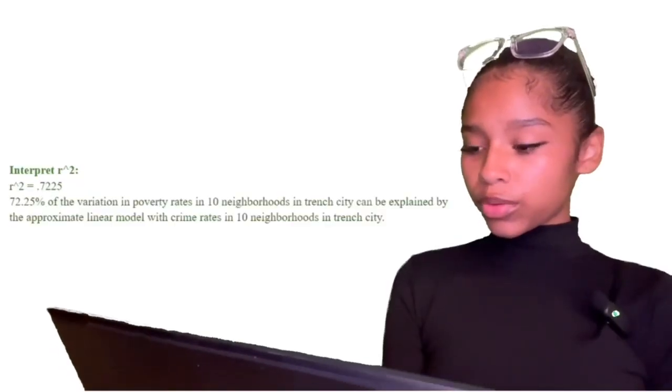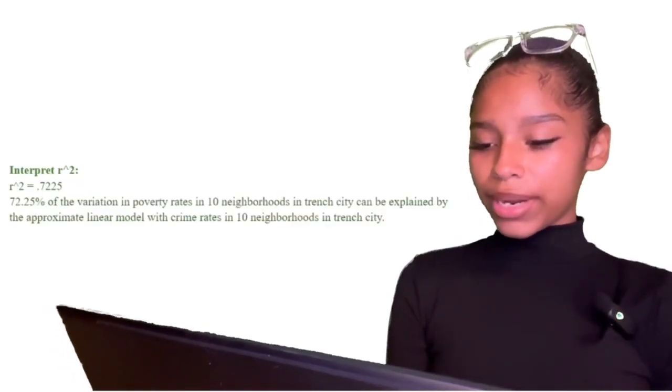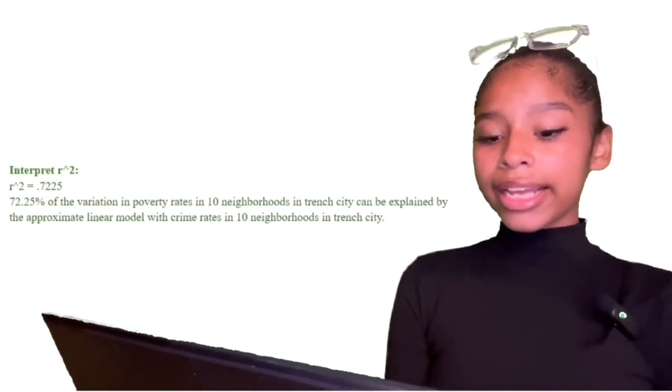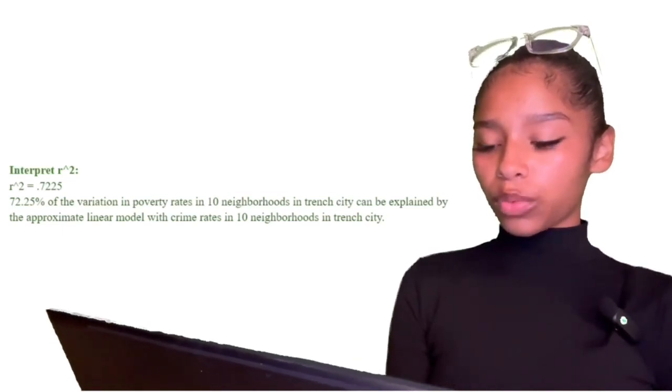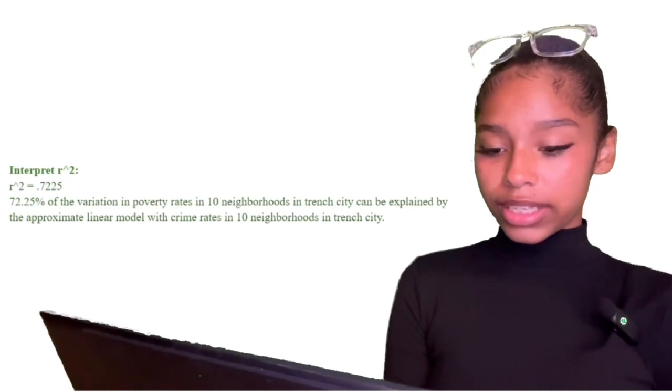In addition, we have an R-squared value of 0.7225. A professionally done interpretation of our R-squared value has been finally sent in. 72.25% of the variation in poverty rates in 10 neighborhoods in Trench City can be explained by the approximate linear model with crime rates in 10 neighborhoods in Trench City.